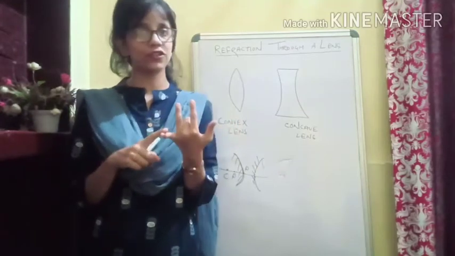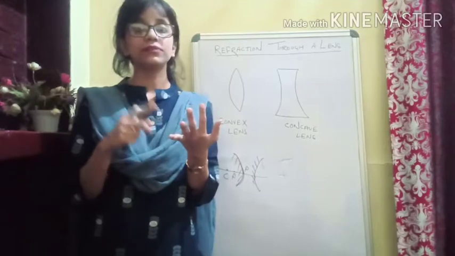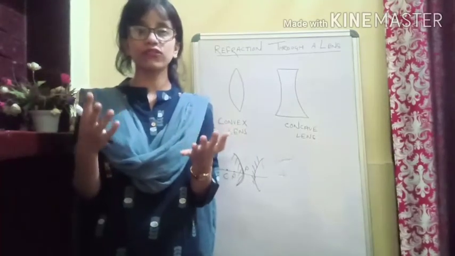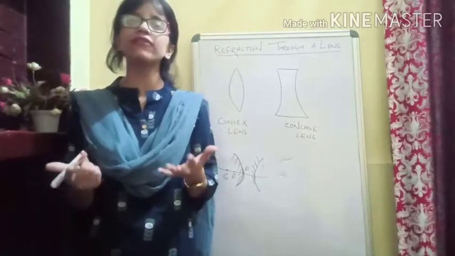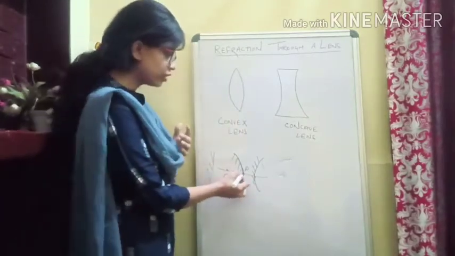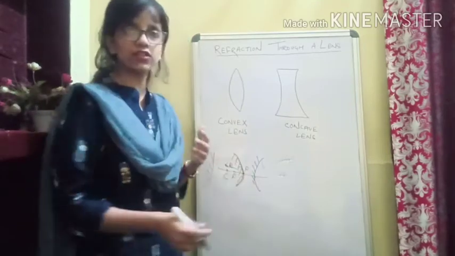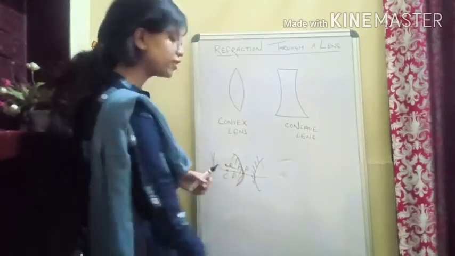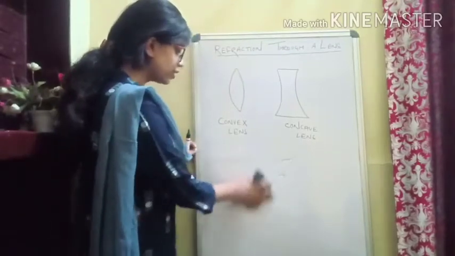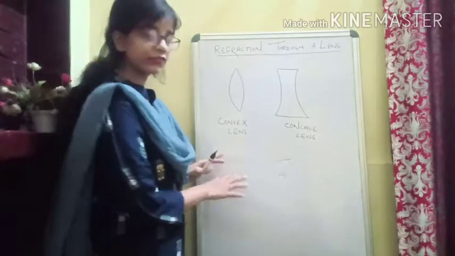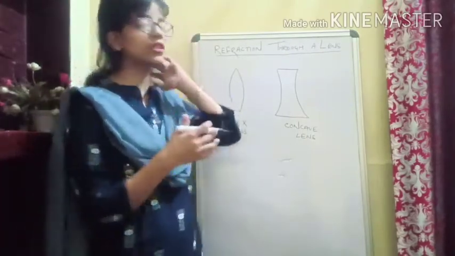Whenever I say center of curvature, you should know what it is, what the focus or focal point is, and what the focal length is. What is the radius of curvature? The distance from pole to center of curvature. These we all have learned. So this is a rough idea of what we have already learned in class 9th. Depending upon that information related to the spherical mirror, here we are going to see lens.